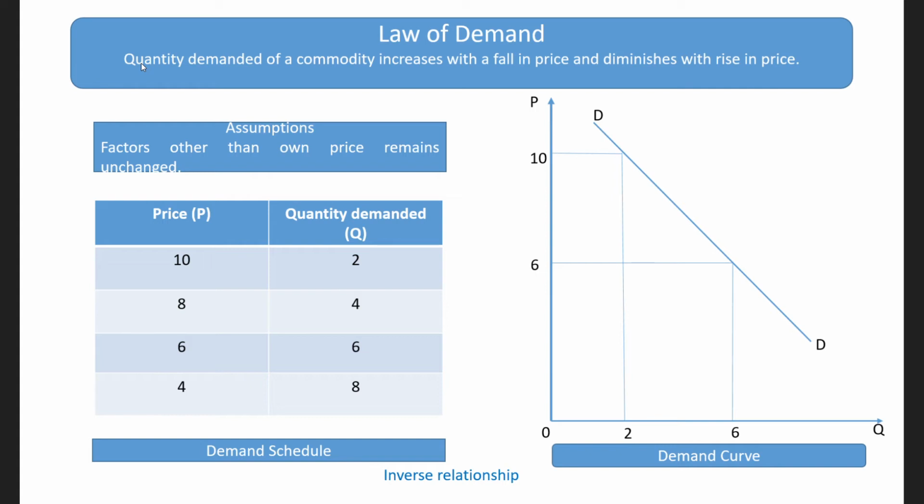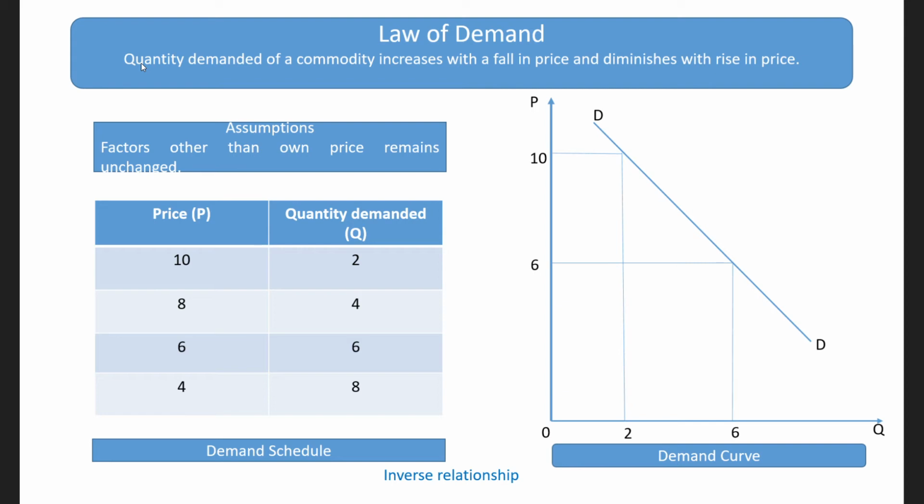Here we can see in the demand schedule that when the price of a particular commodity is, suppose, rupees 10 in our India, then the consumer demands 2 units of the good. When its price falls to 8, demand increases to 4. Then when its price further falls to rupees 6, its demand increases to 6 units. And again, when the price falls to rupees 4, its demand increases to 8 units. Thus, when price is falling, quantity demanded is increasing.